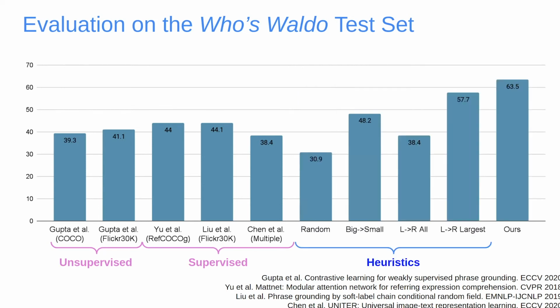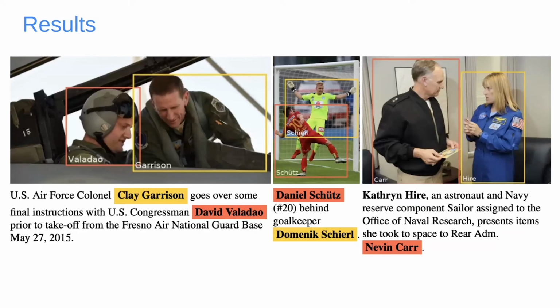We also evaluate the performance of several heuristics to better illustrate the challenges and biases in our data. As illustrated in the graph, the L2R largest heuristic, which performs a left-to-right ordering of the largest detections, yields relatively strong performance, although ours still outperforms it by a significant margin.